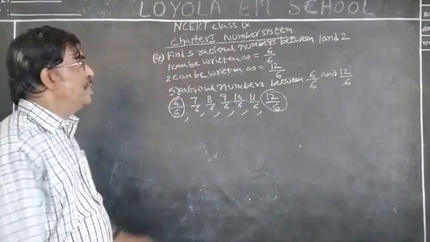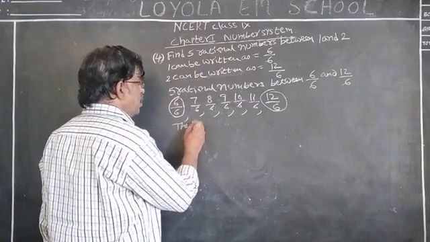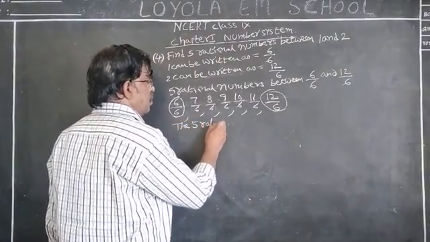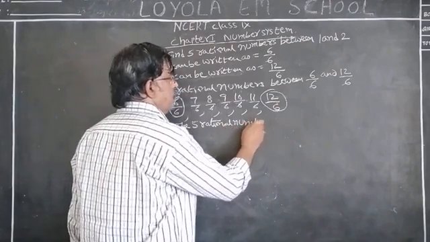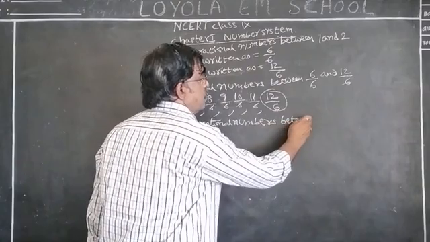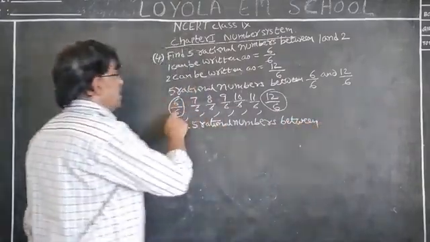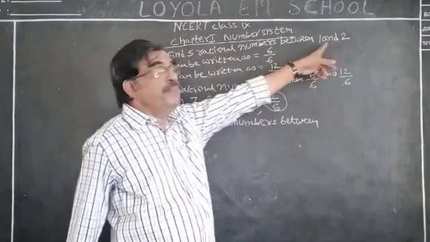6 by 6 is nothing but 1, and 12 by 6 is nothing but 2.